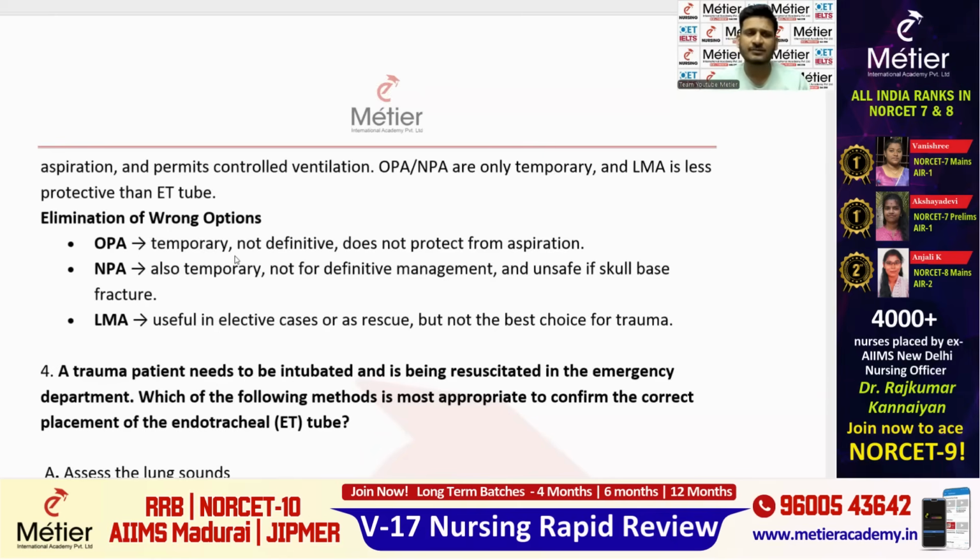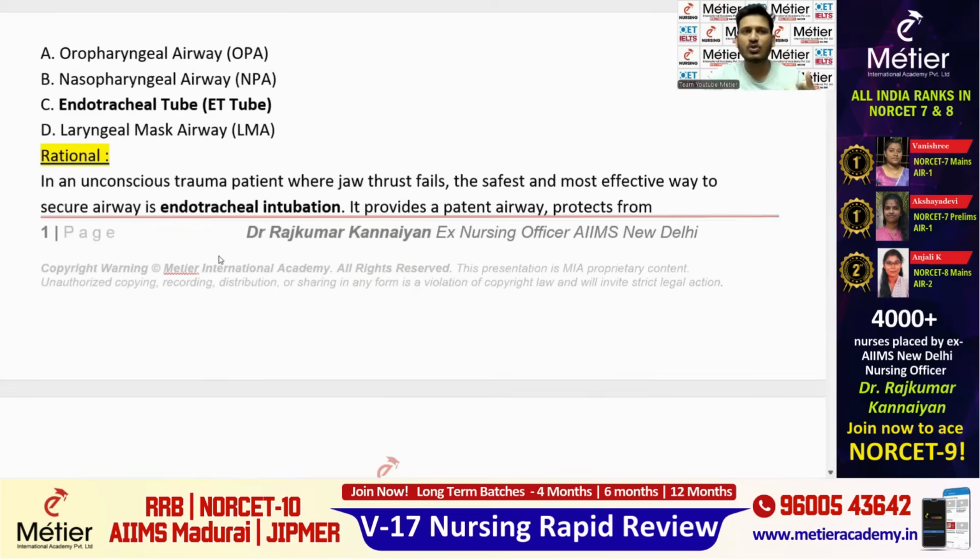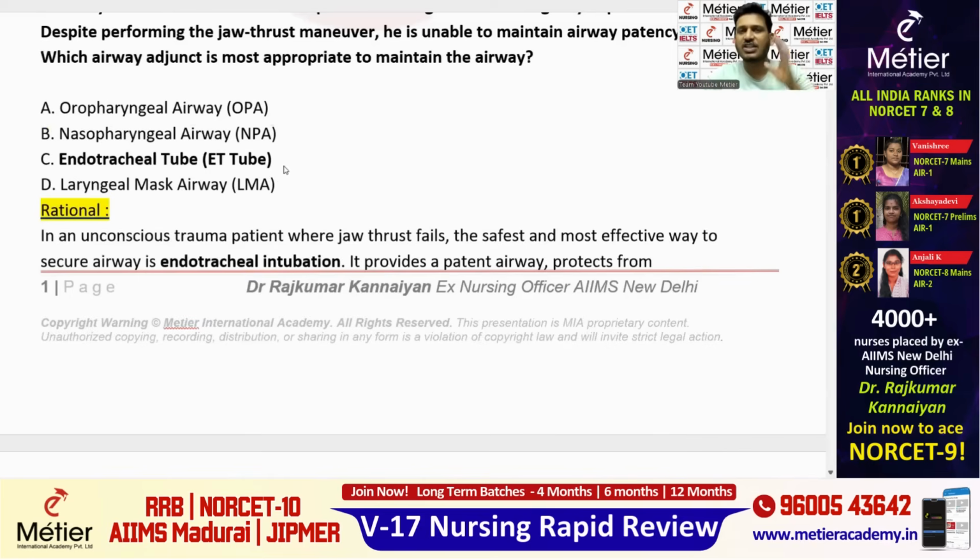And the last one is laryngeal mask airway. It is not a best choice for a trauma patient because it is used for elective surgeries. So on the whole, the endotracheal tube is the best option for an unconscious trauma patient whose airway patency is not at all maintained. So these things will make you select option C, that is ET tube.